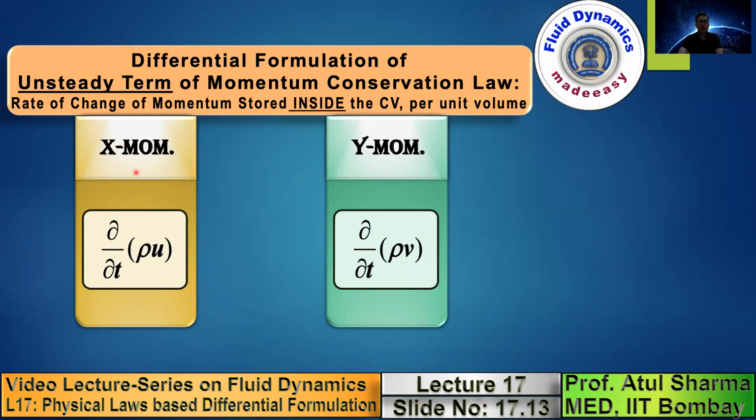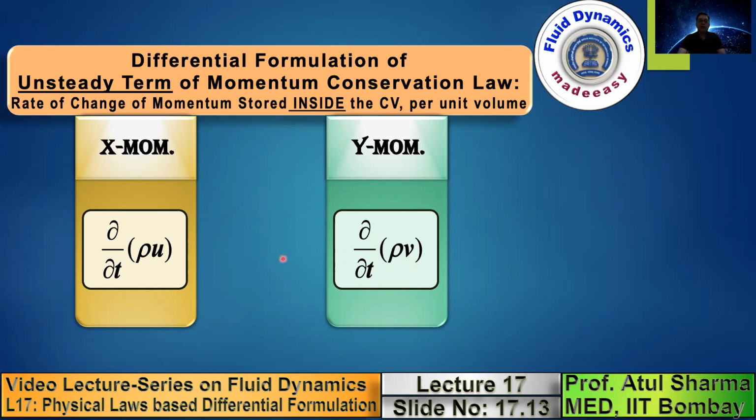When you divide by the volume, momentum divided by volume gives mass divided by volume, which is density, times u velocity. So the rate of change of x momentum stored inside the control volume per unit volume is ∂(ρu)/∂t. The rate of change of y momentum stored per unit volume is ∂(ρv)/∂t.